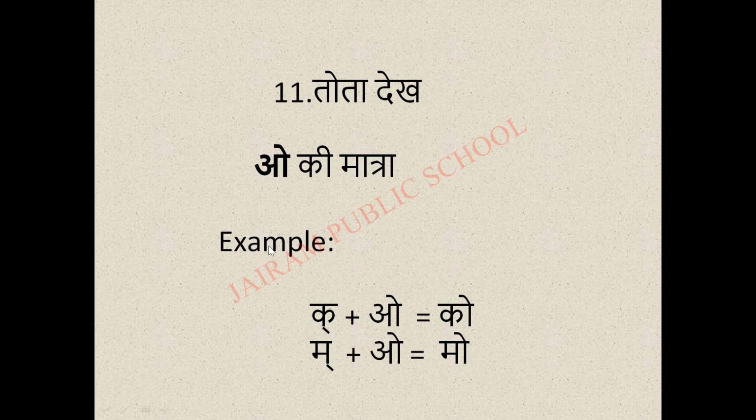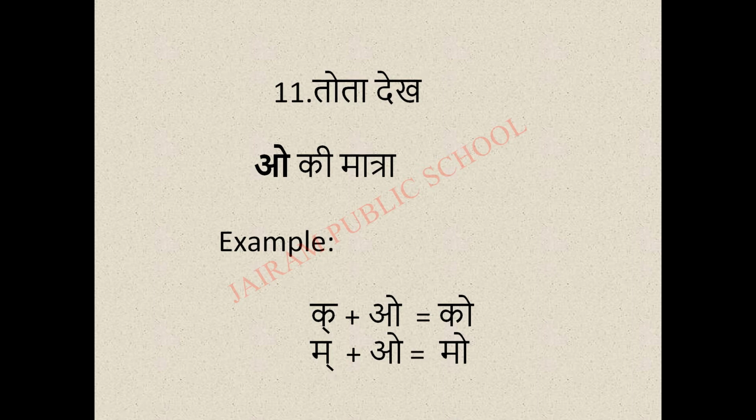Okay, so for an example, this is O ki matra, isn't it? So if you add this O ki matra with the letter ka, it becomes ko. See here, this is ka plus O gives us the sound ko. Another example is ma.